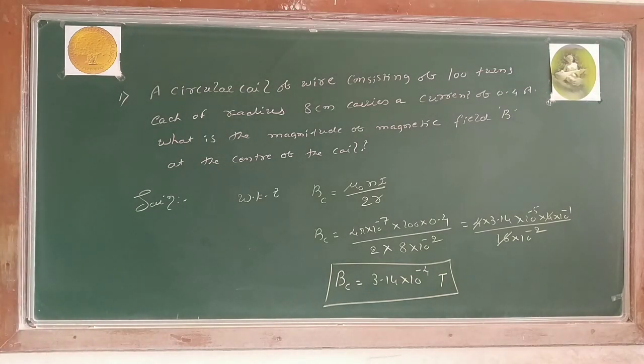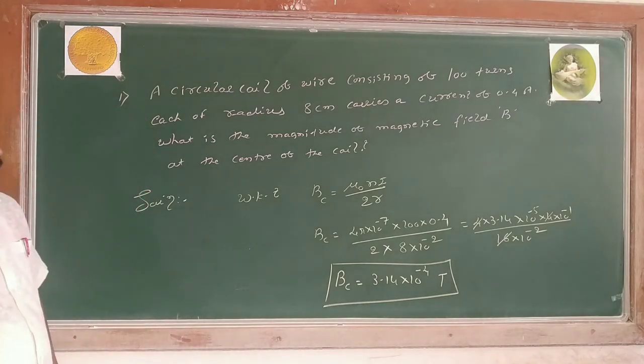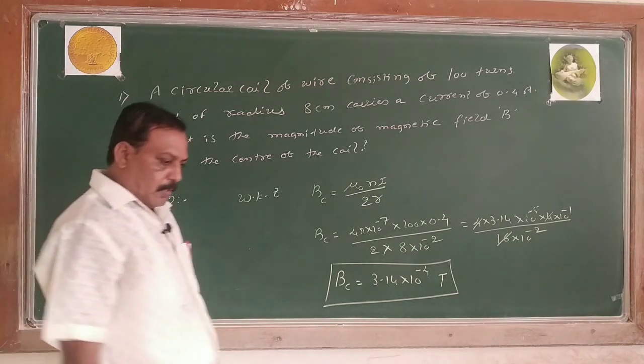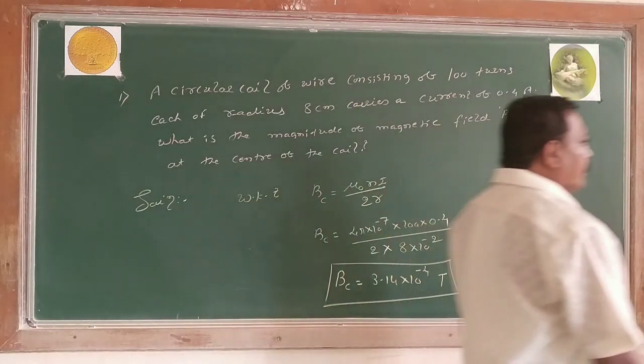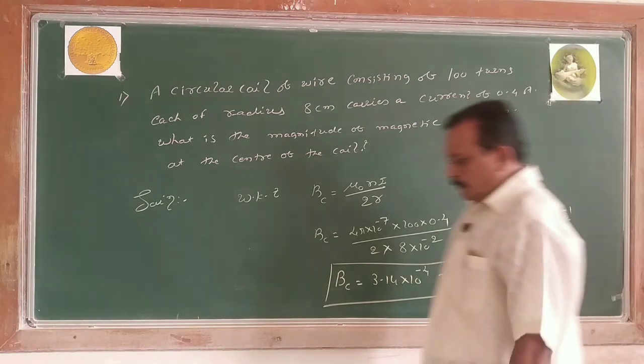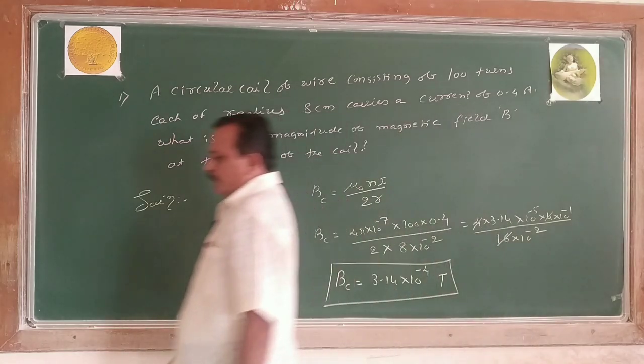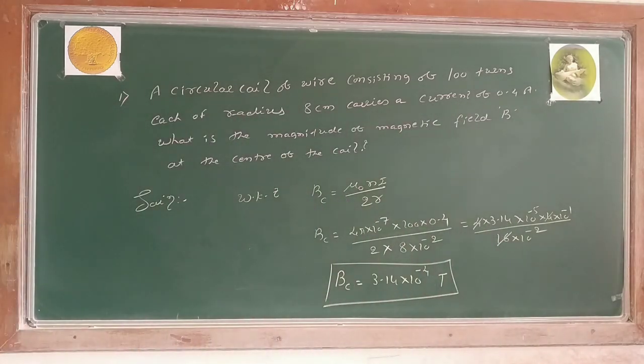There will be no need of calculator. 3.14 into 10 to the power of minus 4 Tesla. Now this is a magnetic field at the center of a circular coil. Right? Once it is understood, I go for the next problem.